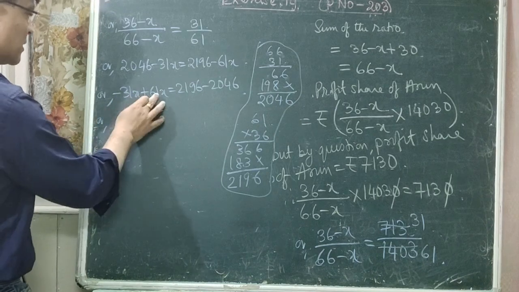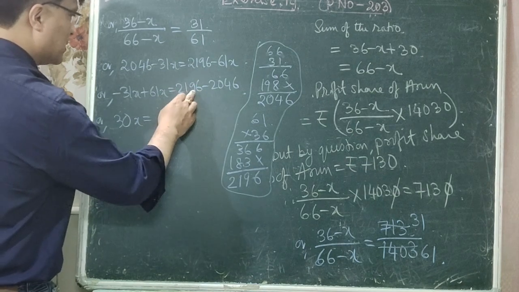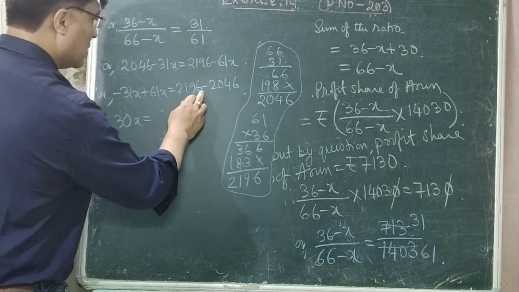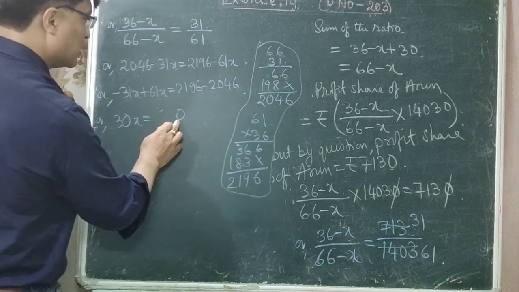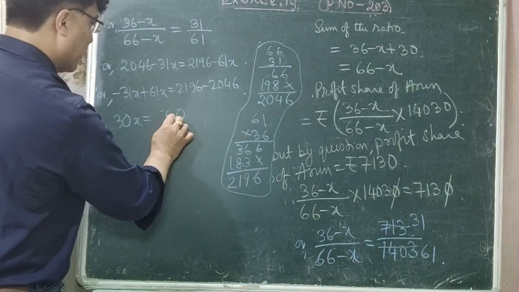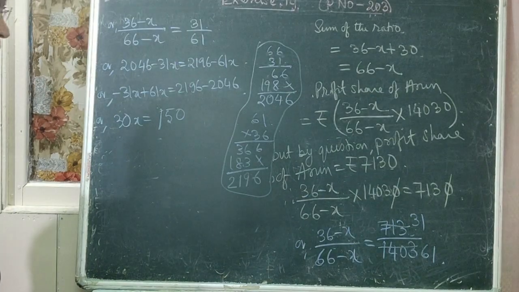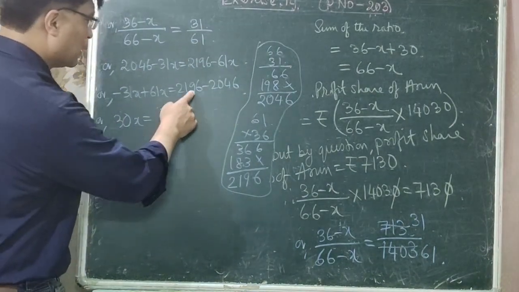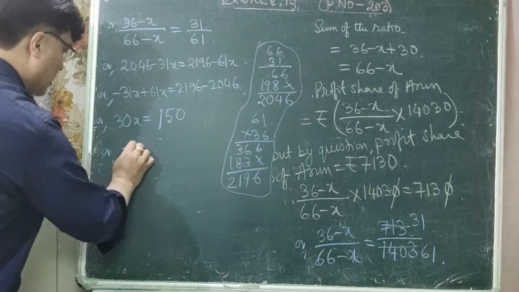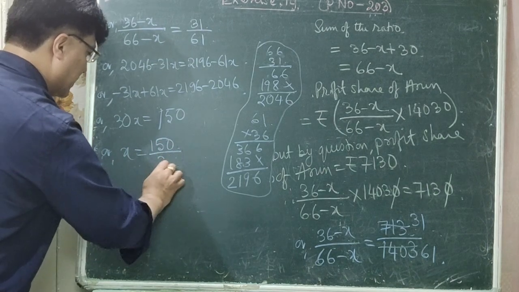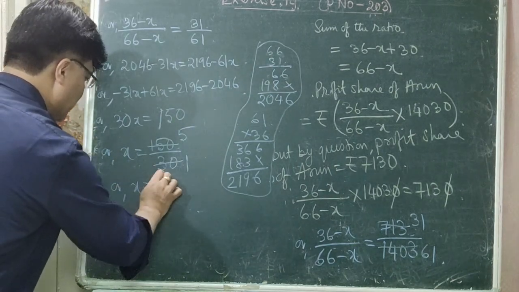Okay, so you can subtract it. 1 minus 1 is 0, 6 minus 3 is 3x, which is equal to, you can subtract it now. 2196 minus 2046, 6 minus 6 is 0, 9 minus 4 is 5, 1 minus 0 is 1, 2 minus 2 is 0. That means it is 150, or x is equal to 150 divided by 30. 3 1s are 30, 3 5s are 150. So x is equal to 5.